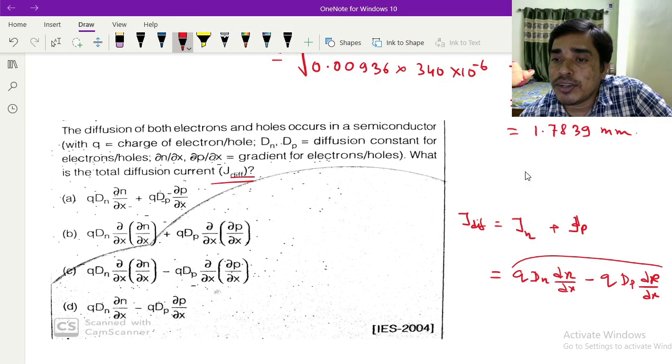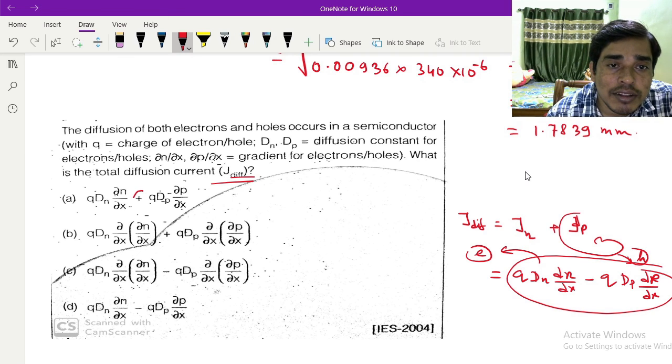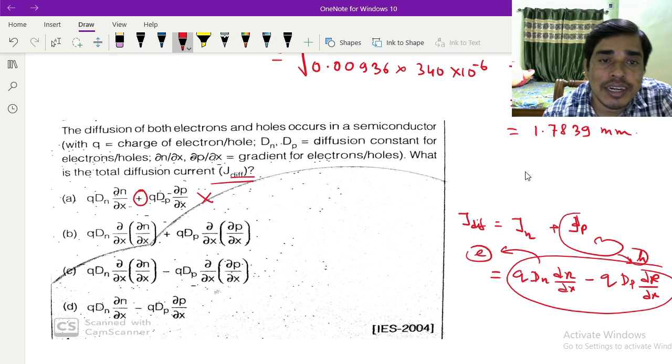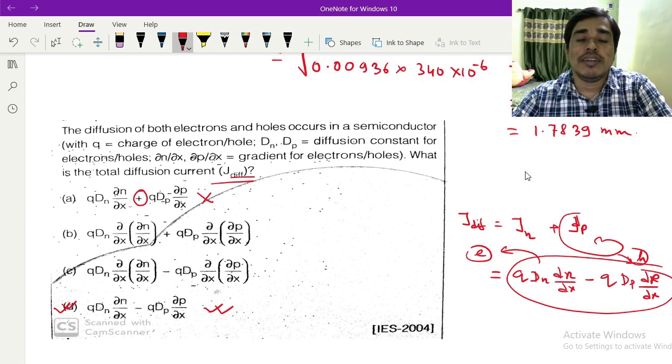This is the diffusion current, for electrons and for holes. Here you see that this is plus, so this is not correct, and this is not correct. This is the correct answer, so for this question the right answer is D.